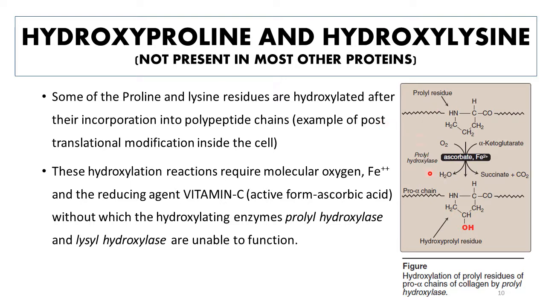Now we move on to this figure. As you can see, this is a proline or prolyl residue present in the alpha polypeptide chain of collagen. And in the presence of prolyl hydroxylase, ascorbate or vitamin C, iron, and oxygen, it is being converted or hydroxylated to hydroxyprolyl. So this hydroxylation reaction requires a hydroxylase enzyme, molecular oxygen, iron, and a very important coenzyme known as ascorbate or vitamin C.